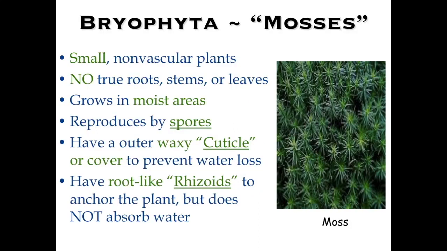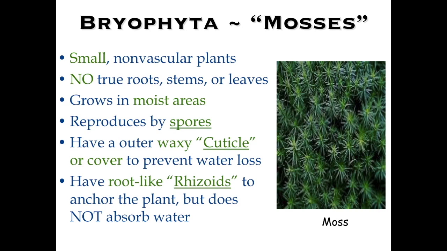Now, mosses are small non-vascular plants. They can absorb the water. They're usually in very moist environments, in which they're dependent on that water to pass it from cell to cell. There are no true roots. They have more of something like a holdfast called a rhizoid. They don't really have true stems or leaves either.